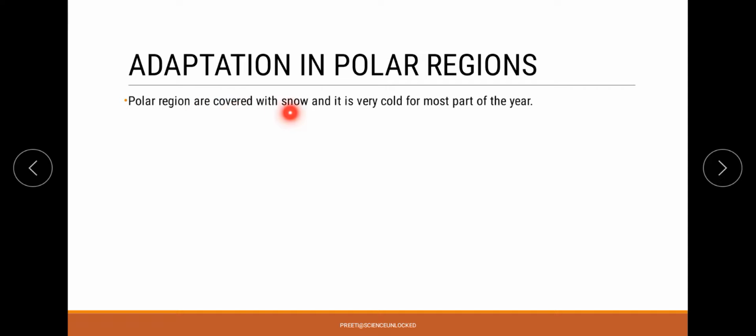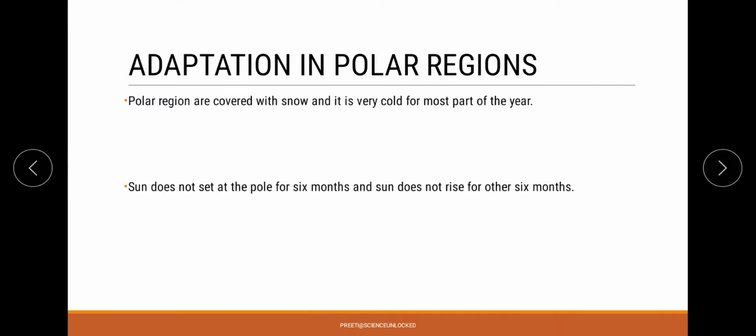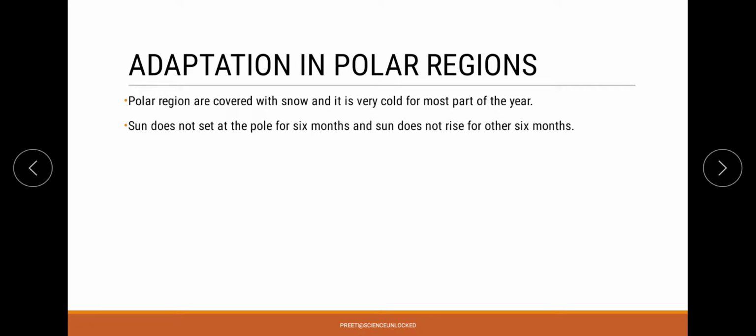Now there are certain features that we will observe. For example, most of the region is covered with snow, and we will find that for most of the year, that means the maximum duration of the year, the region is very cold. The temperature is very low. The reason behind that is that the sun is visible only for 6 months, whereas for the rest of the 6 months the sun doesn't appear, or you can say the sun doesn't rise in this particular region, because of which the overall temperature can be as low as minus 37 degrees Celsius in winters.